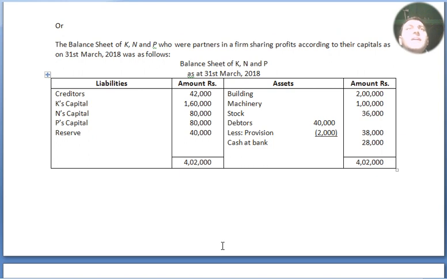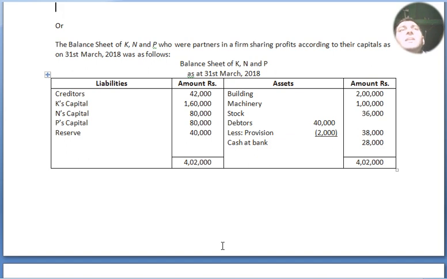This is the question of retirement. The balance sheet of K, N and P, who were partners in a firm sharing profits according to their capital, as on 31st March 2018, was as follows. Balance sheet of K, N and P as on 31st March 2018, liabilities amount, assets amount. Let's see the balance sheet of K, N and P.